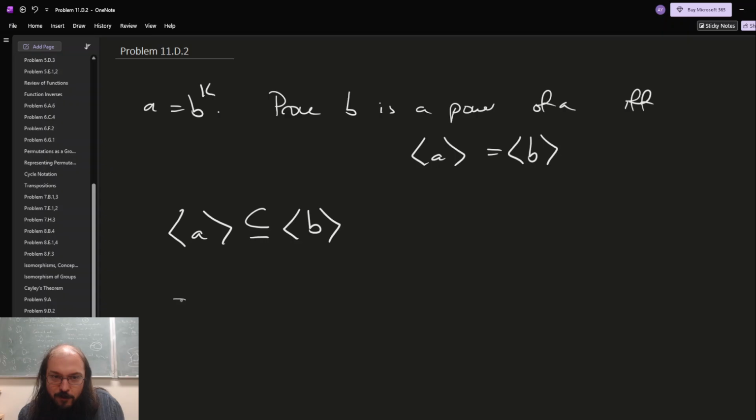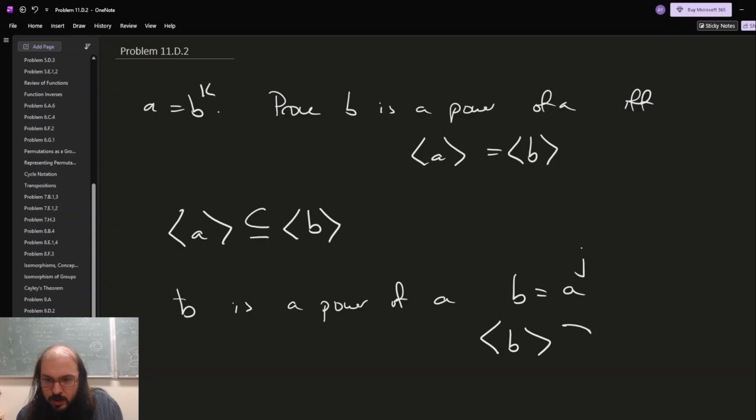Because, for example, if B is a power of A, then B equals A to the, I already used K, so how about J? And if that's the case, then the reverse inequality, the reverse containment is true.